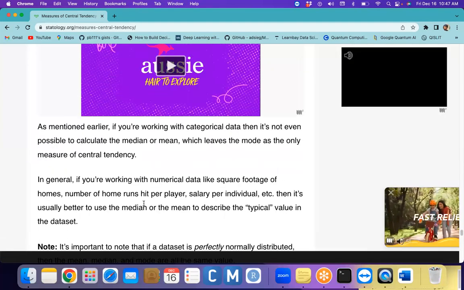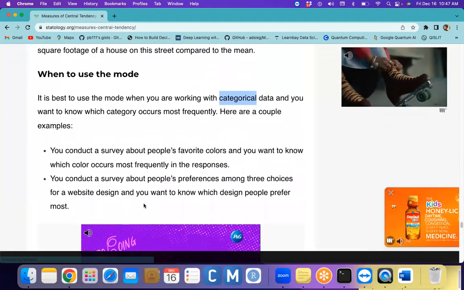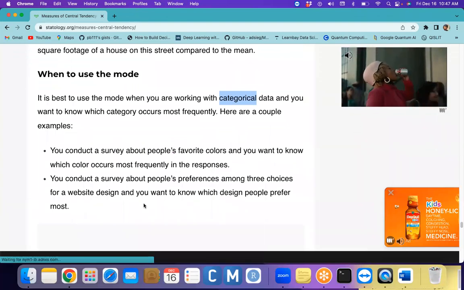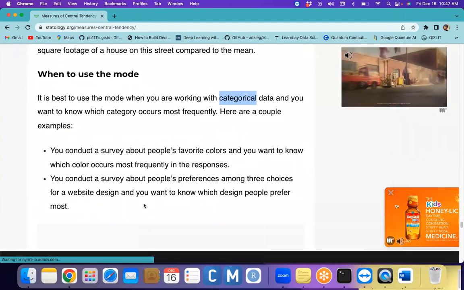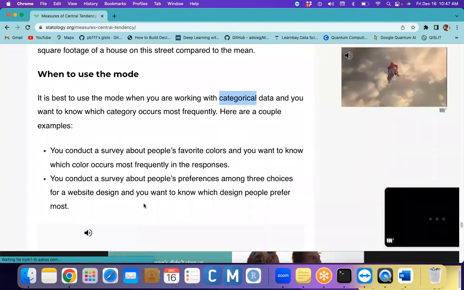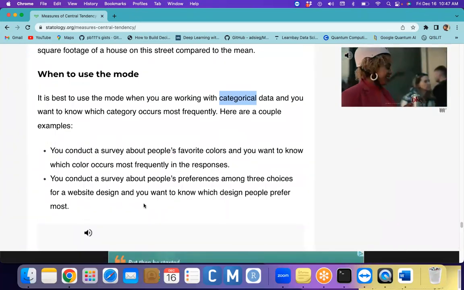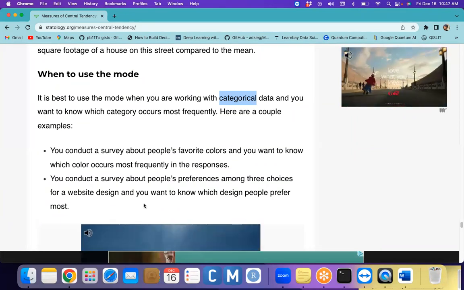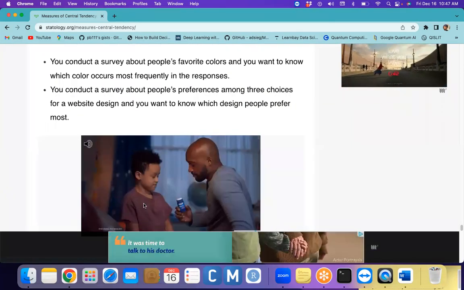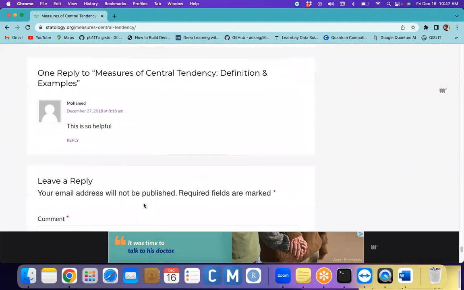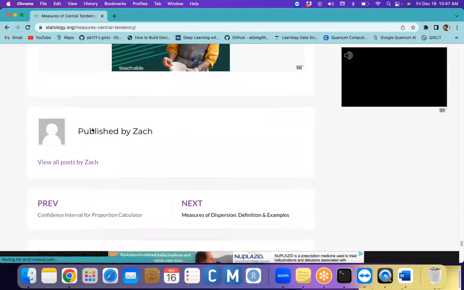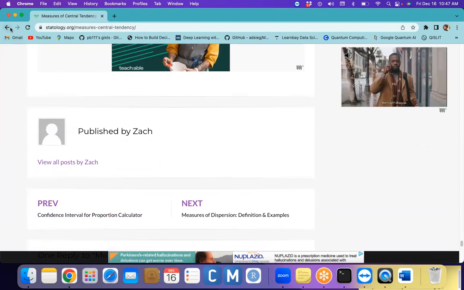The mode can help you when the data is categorical, like when I would like to find whether a house is expensive, good, or bad. In that situation we would use the mode. So with the help of the mean, median, and mode, we can find out the best thing.